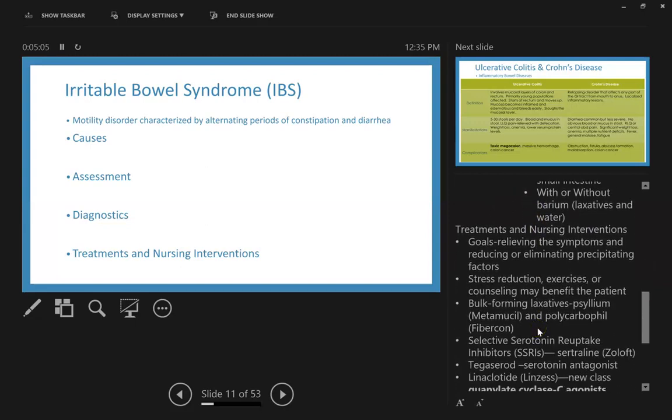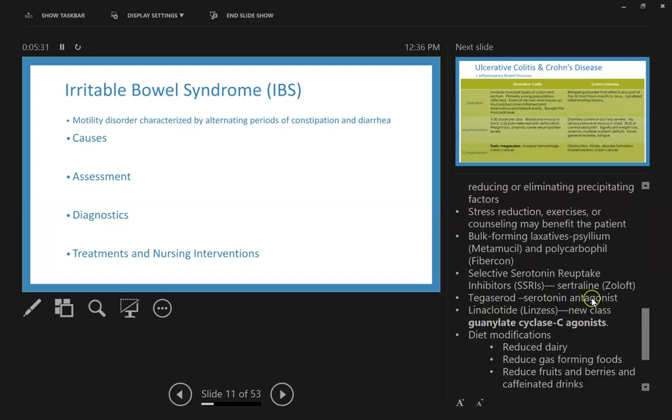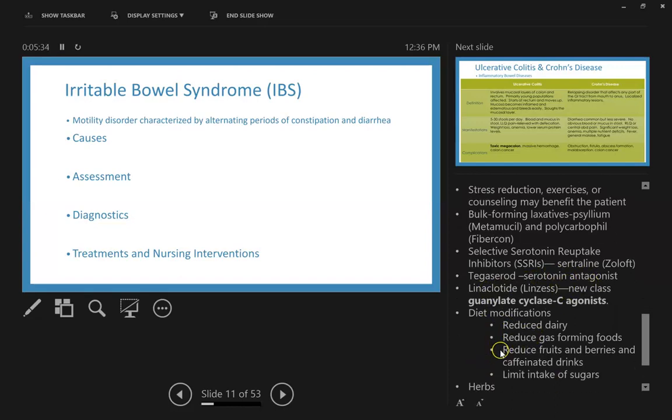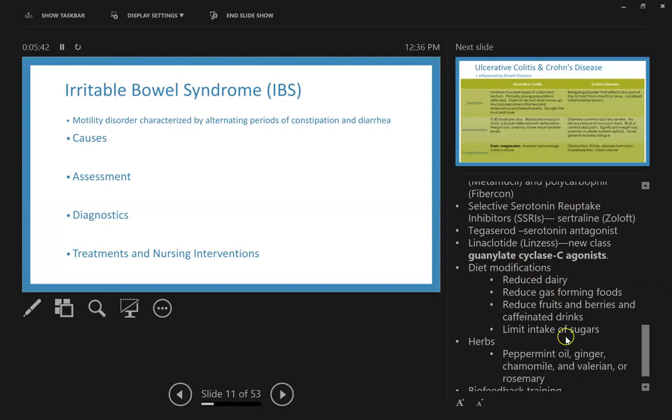Treatments, nursing interventions. Goals are to relieve the symptoms and reduce or eliminate precipitating factors, so things that might trigger this. Stress reduction, exercise, and counseling may benefit the patient. Bulk forming laxatives like Metamucil or Fibercon have been known to be helpful. Selective serotonin reuptake inhibitors, those SSRIs, that is an antidepressant. An example of that would be sertraline. Tegaserod, this is a serotonin antagonist that's been known to help. And then here's this new one, linaclotide or Linzess. That is a new class of medication specific for the treatment of IBS.